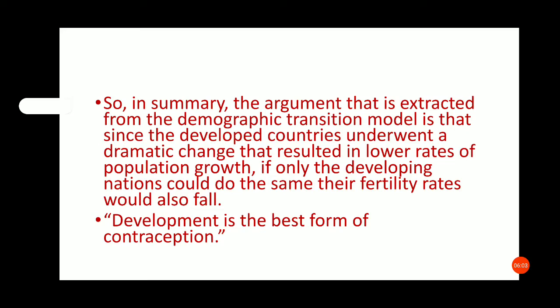So, in summary, the argument extracted from the demographic transition model is that since developed countries underwent a dramatic change that resulted in a lower rate of population growth, if only the developing nations could do the same, their fertility rates would also fall. Development is the best form of contraception.